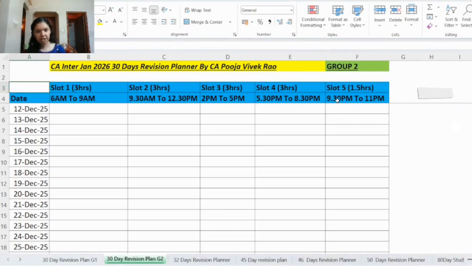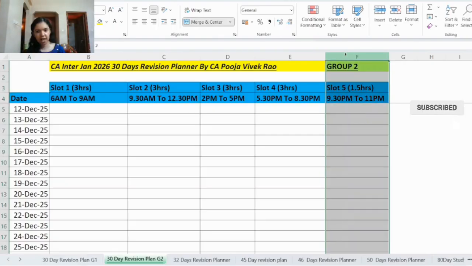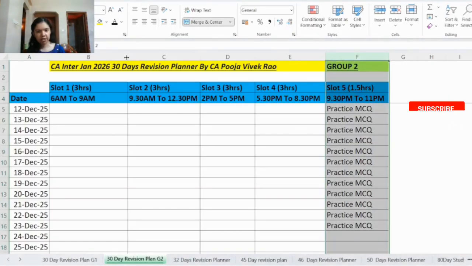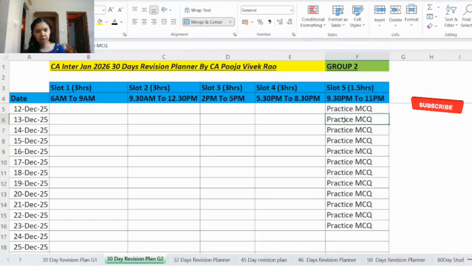So out of these 5 study slots, what we have done is this last slot, which is of 1.5 hour, we have kept this completely for practicing MCQ. Because for each of the subject, MCQ is for 30 marks and there is no negative marking also. So we have to try to score maximum marks in MCQ part. Since there is no negative marking, if we try to get maximum marks in MCQ, it will be easier for us to score the balance from this descriptive part.